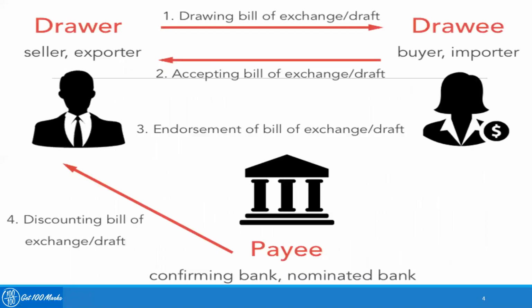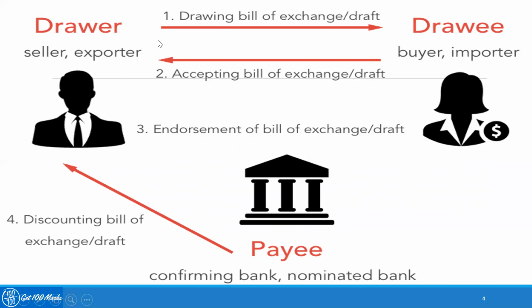Let me explain it further using a suitable diagram based example. Suppose here a person is the seller or exporter of goods, and there is another person who is a buyer or the importer of the goods. When these two people enter into a contract for drawing a bill of exchange, the seller becomes the drawer of the bill of exchange, and the importer or the buyer becomes the drawee of the bill of exchange.